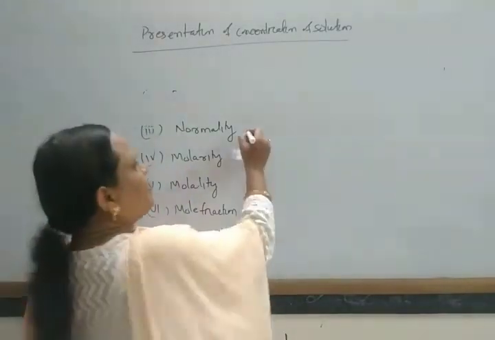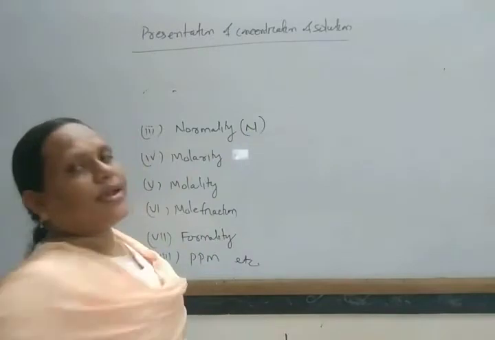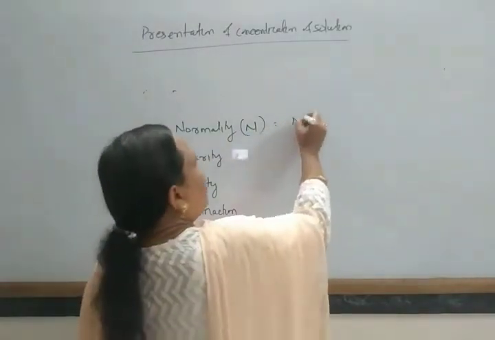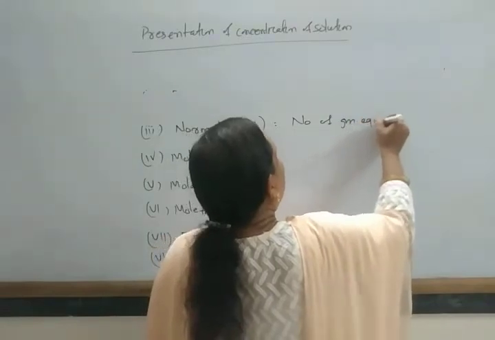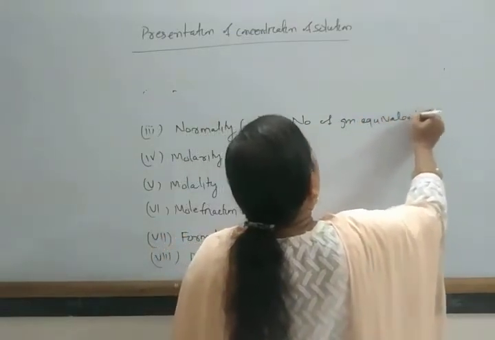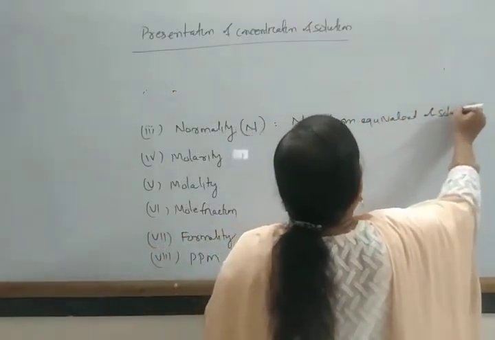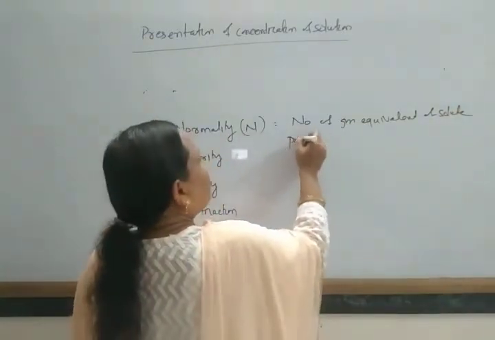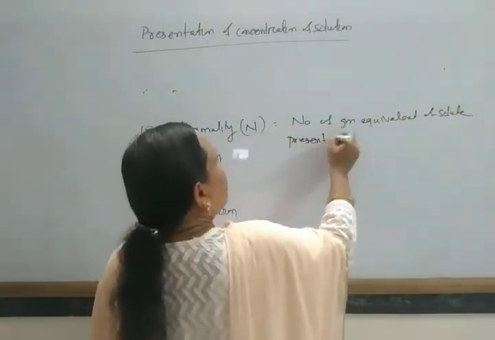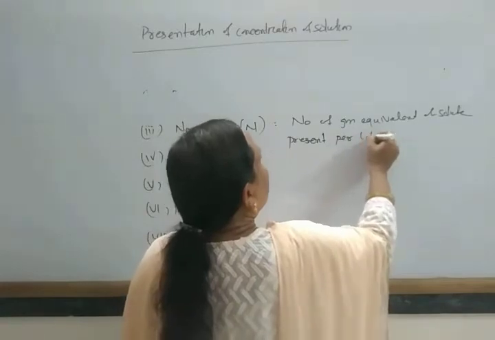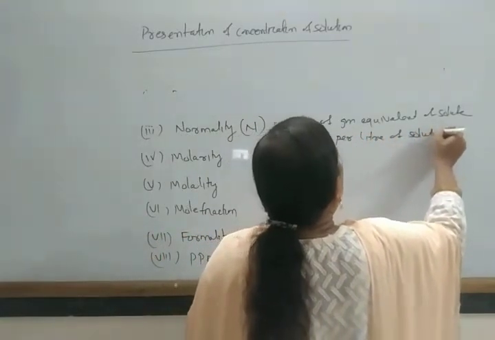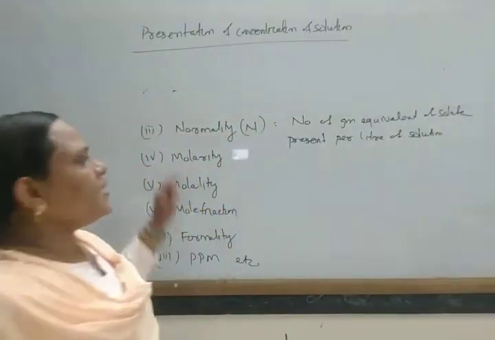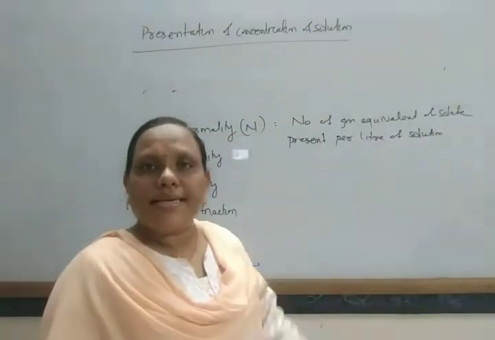It is represented by letter N. So number of gram equivalent of solute present per liter of solution. So this is known as normality.